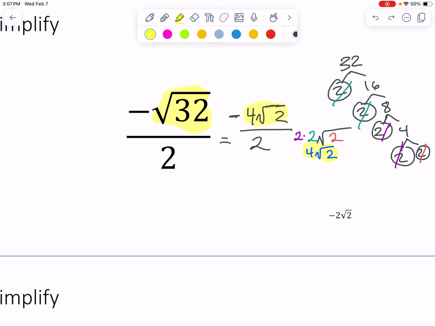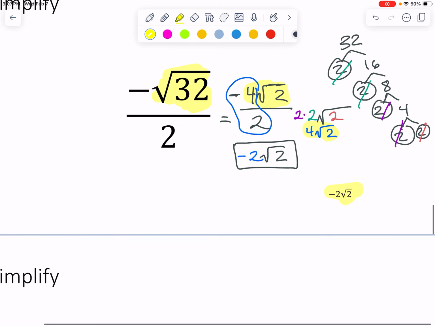Yeah, 4 square roots of 2. And so now this negative 4 over 2 can simplify to negative 2. And then we still have that square root of 2 that's in prison that can't interact with anybody. And so that's why our final answer was negative 2 square roots of 2.